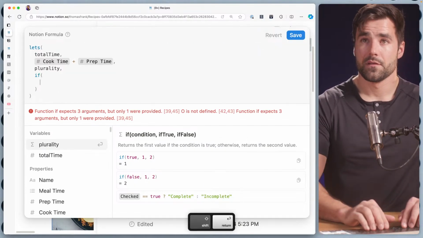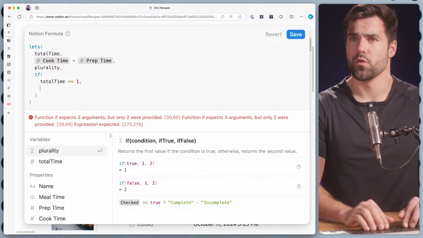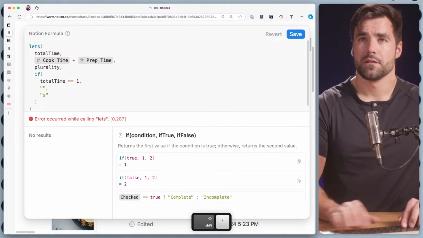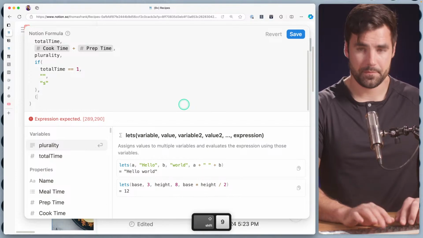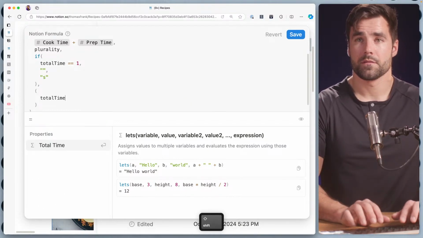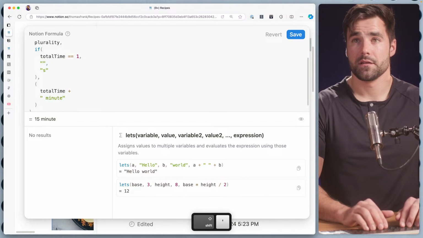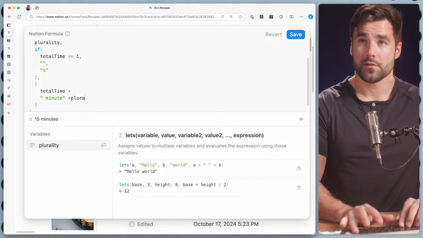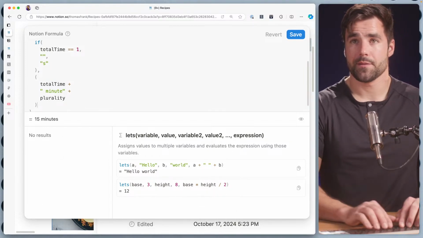If total time equals 1, which almost never would, I think, it's going to be empty. Otherwise it's going to be S. And then we can output total time plus minutes or minute plus plurality, but on a different line for organizational sake.